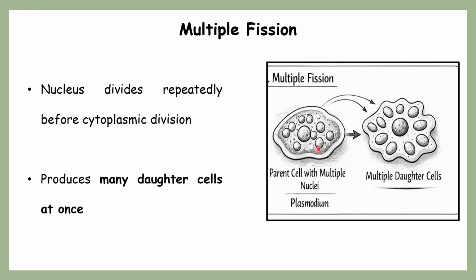Each nucleus receives a little amount of cytoplasm as part of cytokinesis. Then all the nuclei move towards the peripheral side of the parent cell, and ultimately are separated from each other. This is how hundreds of daughter cells can be formed at a time with the help of one multiple fission.